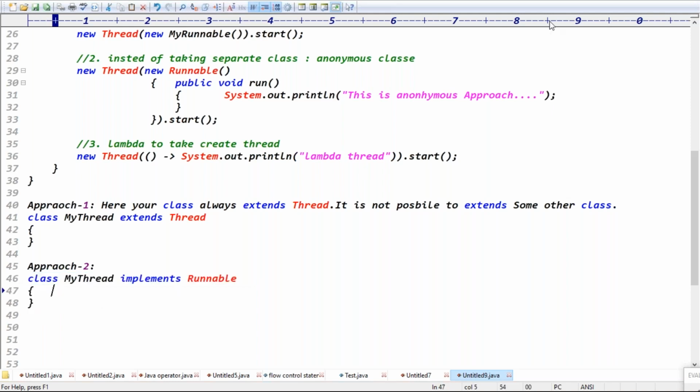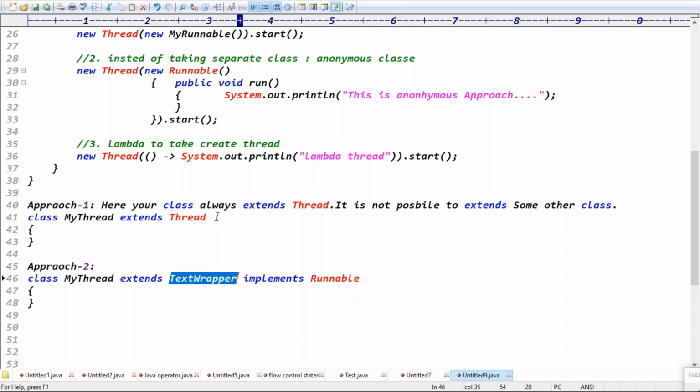Guys, which approach is better? Second approach, because in the second approach we're implementing the Runnable interface. Even if you want, we can extend some other classes, right? It depends on application requirement. We can extend, like, a text wrapper class. In Hadoop, we have the text wrapper. Then you can extend the text wrapper. Then inside the run method, we can call the properties of the text wrapper also, right? Inside the run method, the thread logic can do some text wrapper methods also, right?